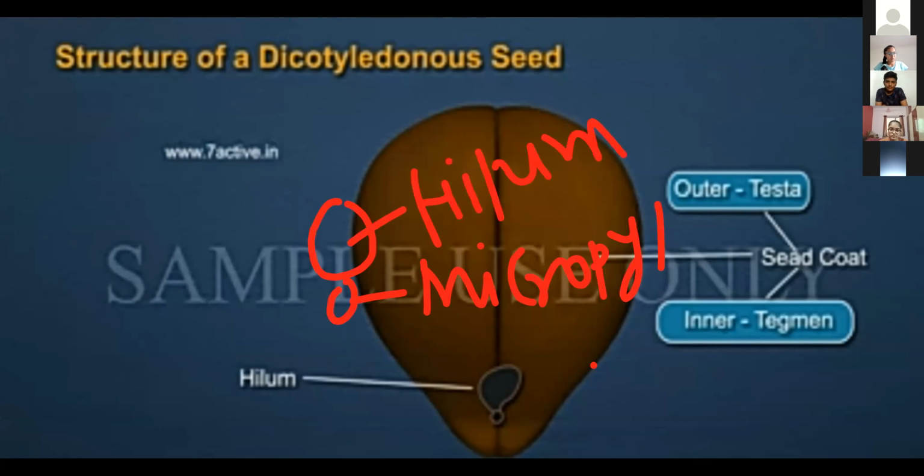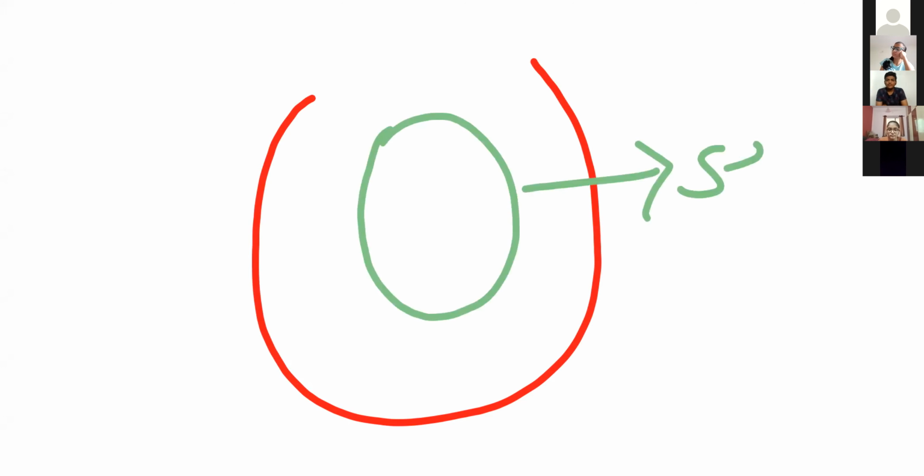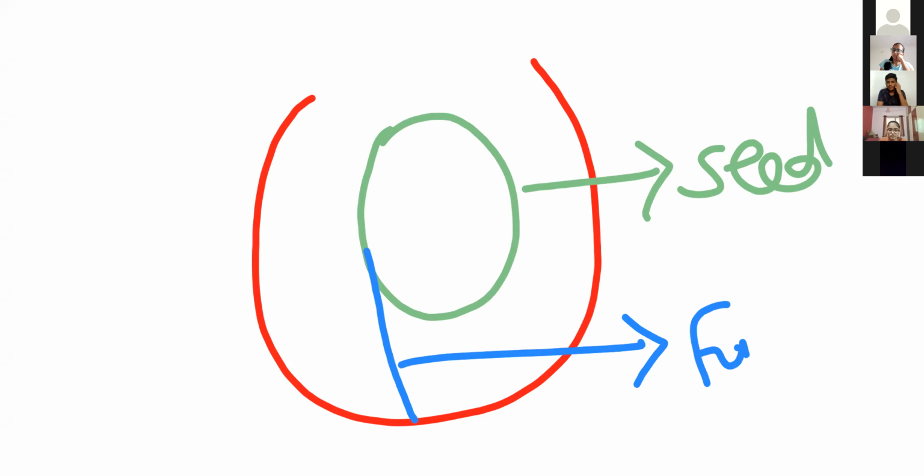Now, what is the hilum? First, understand this. In seed structure, suppose this is the ovary. Inside the ovary, the ovule is present, which ultimately converts into seed. Next, you know the ovule has a stalk, right? This stalk we call the funicle. The stalk of the ovule is known as the funicle.